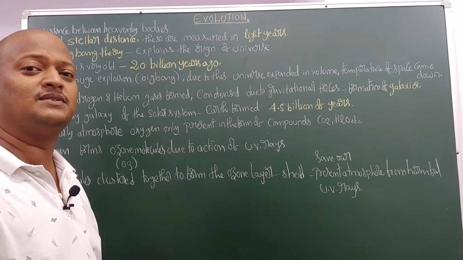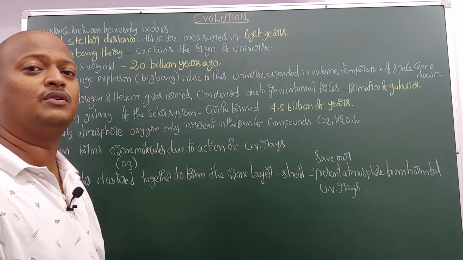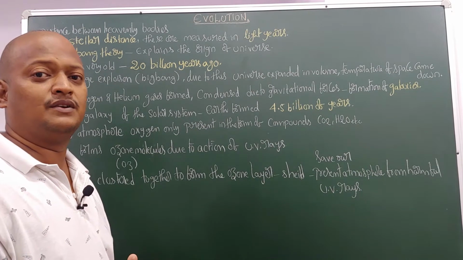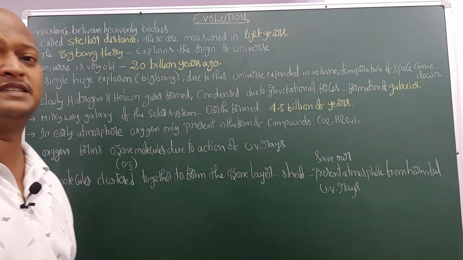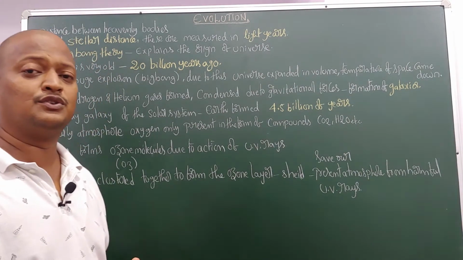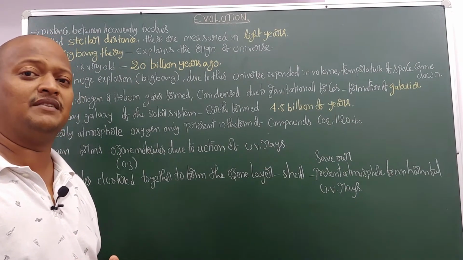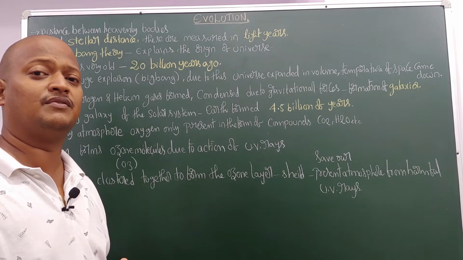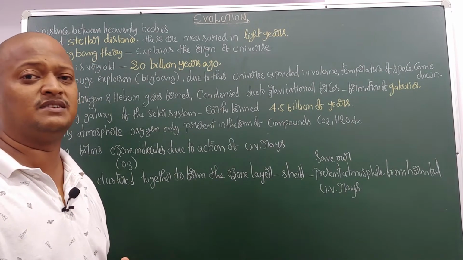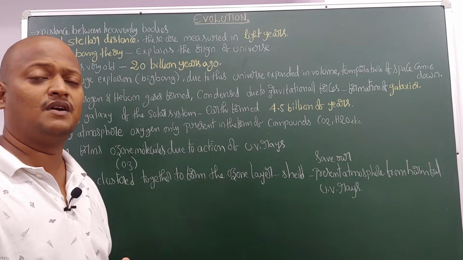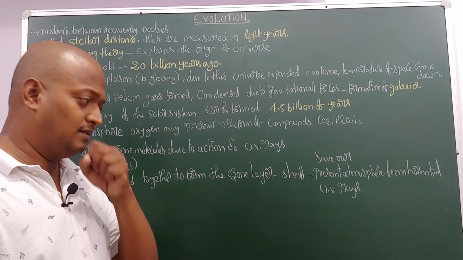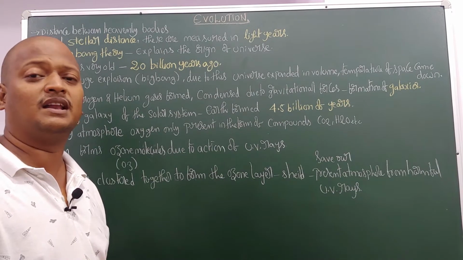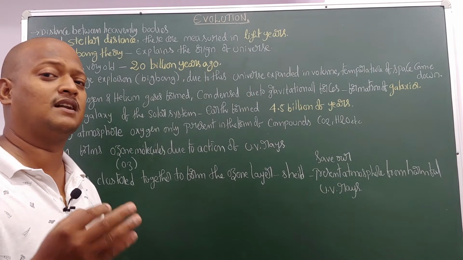In the earlier class, we discussed the origin of the universe. Evolution took place. Before the origin of life, the origin of chemicals took place on the earth: organic matter, from that simple organic compounds, and from that complex organic compounds.